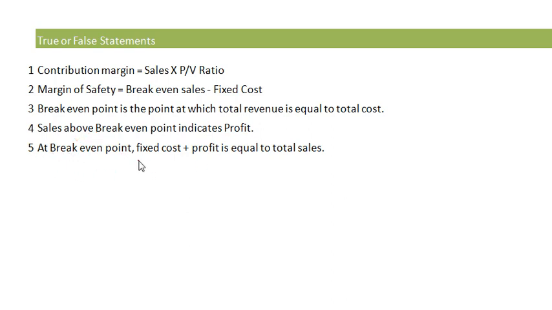Statement number 5. At break-even point, fixed cost plus profit is equal to total sales. The given statement is false because at break-even point there is no profit, no loss. So only fixed cost is equal to contribution. So the given statement is false.